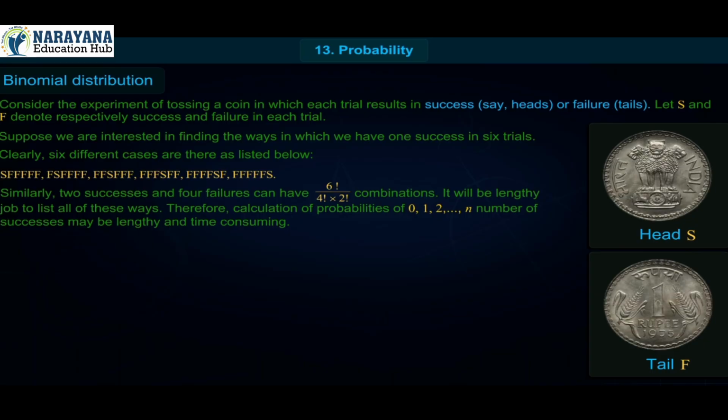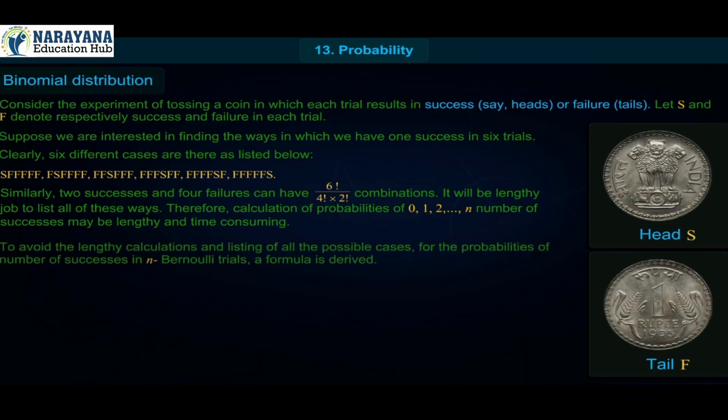Similarly, 2 successes and 4 failures can have 6 factorial upon 4 factorial into 2 factorial combinations. It will be a lengthy job to list all of these ways. Therefore, calculation of probabilities of 0, 1, 2 up to n number of successes may be lengthy and time consuming. To avoid the lengthy calculations and listing of all the possible cases for the probabilities of number of successes in n Bernoulli trials, a formula is derived.